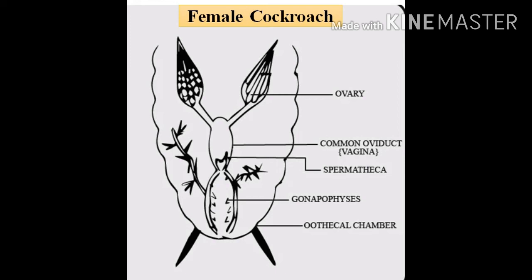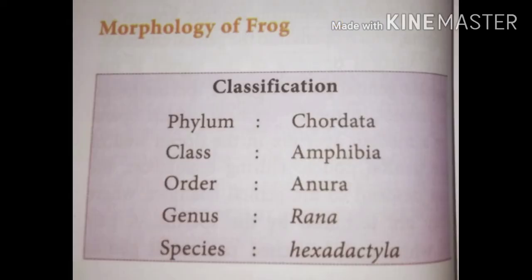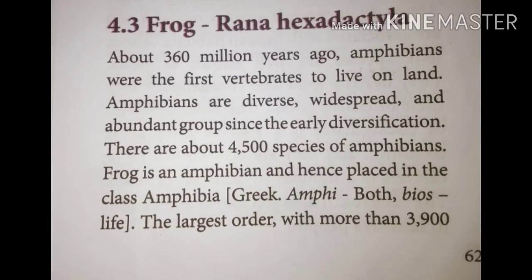Next, learn about Rana hexadactyla. Classification: phylum Chordata, class Amphibia, order Anura, genus Rana, species hexadactyla. About 360 million years ago, amphibians were the first vertebrates to live on land. Which was the first vertebrate to live on land? Answer: amphibians. Amphibians are a diverse, widespread and abundant group. There are 4,500 species of amphibians. Frogs are amphibians and hence placed in the class Amphibia.